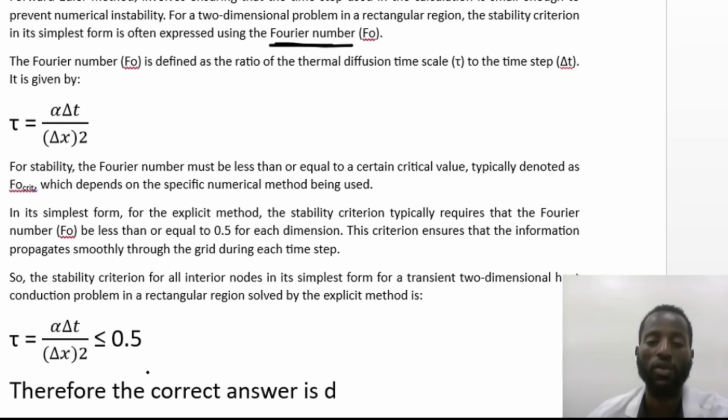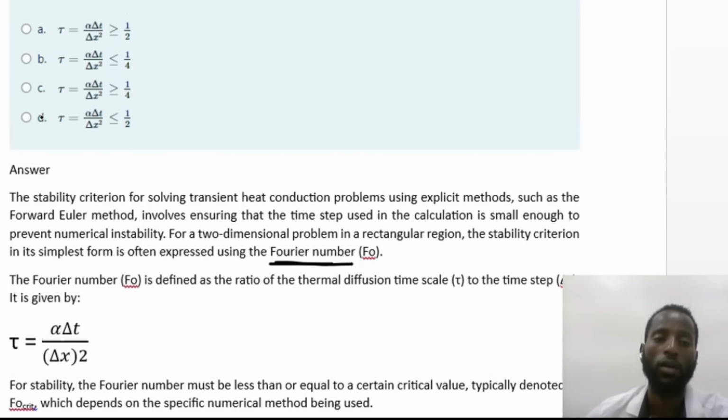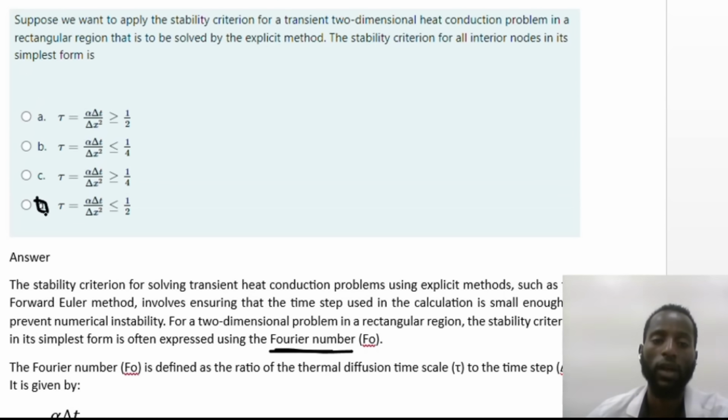Therefore, the correct answer is choice D. Choice D is the correct value. So for this question, this is the correct value.